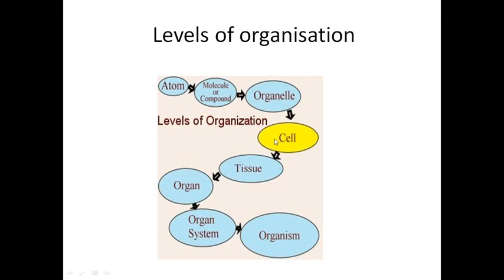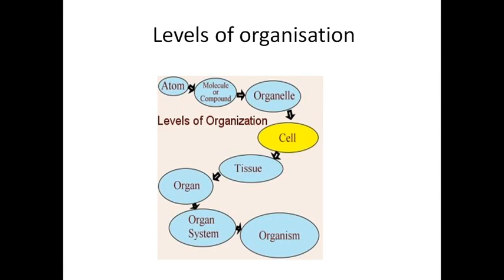So the cell is the basic unit of all living organisms, so they gave it a different color. A group of cells forms tissues, a group of tissues forms organs, and a group of organs forms the organ system. For example, in human beings the circulatory system is one organ system.